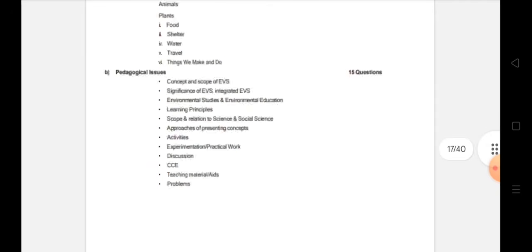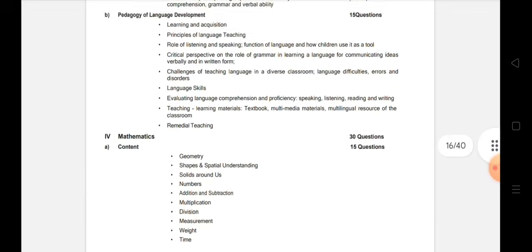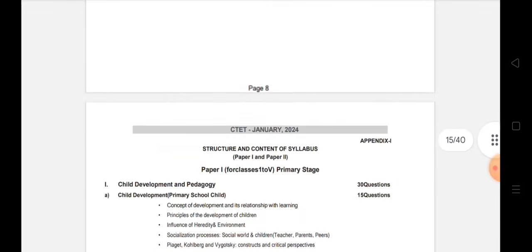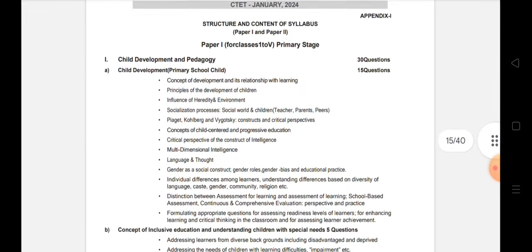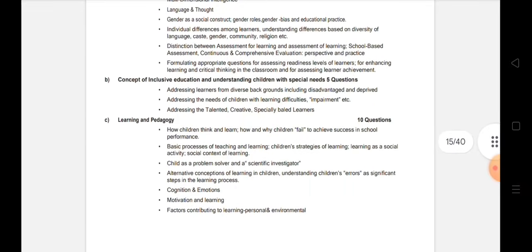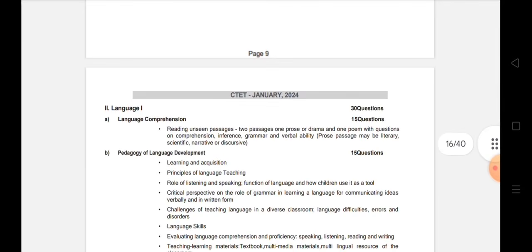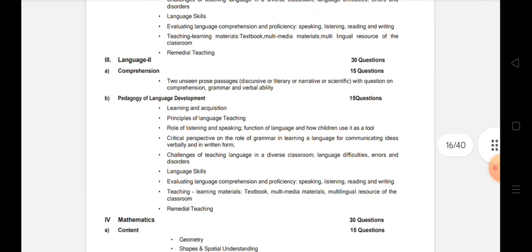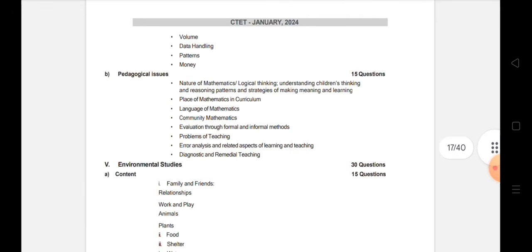So how many subjects you have got for paper 1? Let's see once again. For paper 1 you have child development and pedagogy, that is CDP. This is subject 1. Then you have language 1, another subject, language 2, another subject, mathematics 4, EVS 5. So altogether you have got 5 subjects for paper 1. All the subjects are compulsory except language.